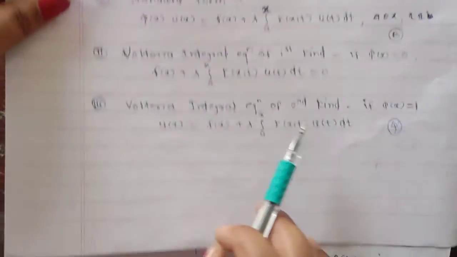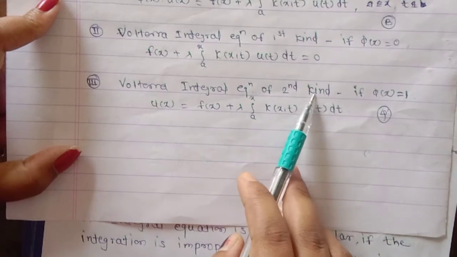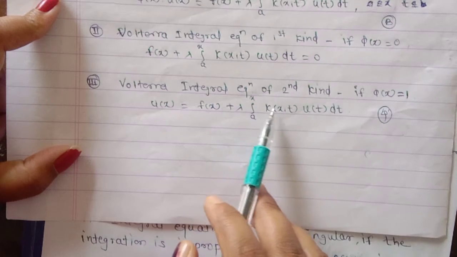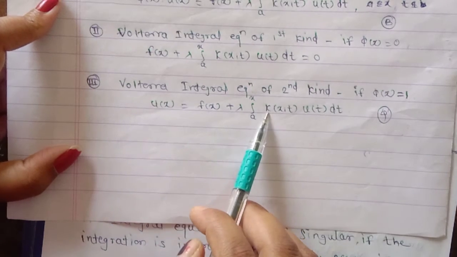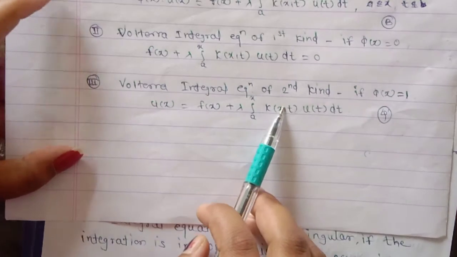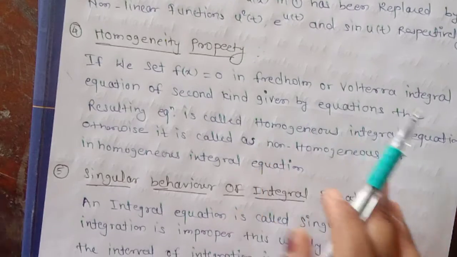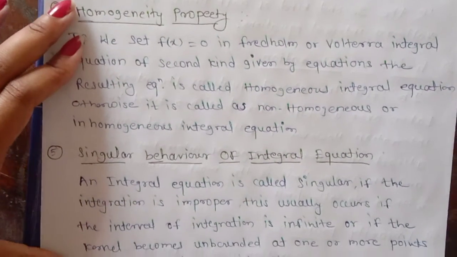And if we put f of x equal to 0 in the Volterra integral equation of the second kind, we get u of x is equal to lambda integral a to x k x t u of t dt. And this is said to be a homogeneous Volterra integral equation of the second kind. So this is about the homogeneity property of the integral equation of the second kind, Fredholm and Volterra.